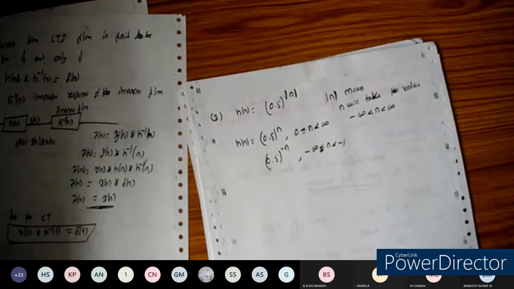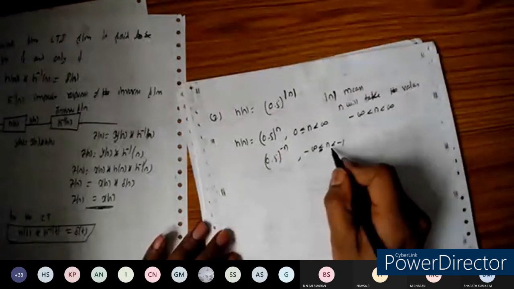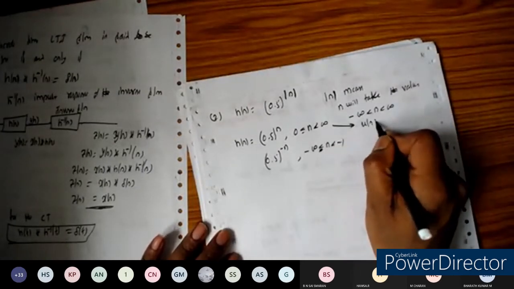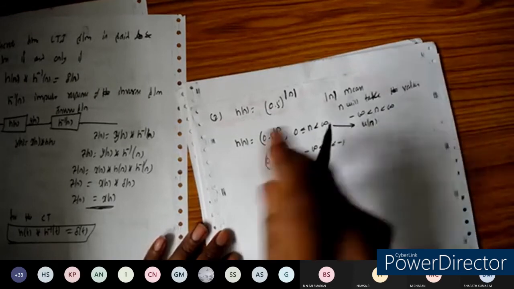Okay, it can take the value like this: 0.5 to the power of minus n, from minus infinity up to minus 1. Or else we can represent this one as u of n, because u of n is equal to 1 from 0 to infinity.